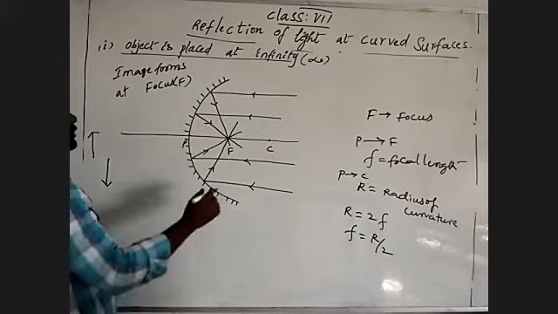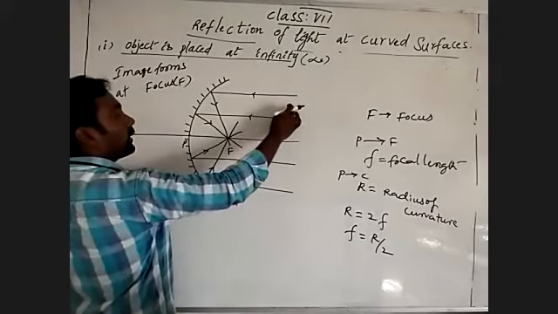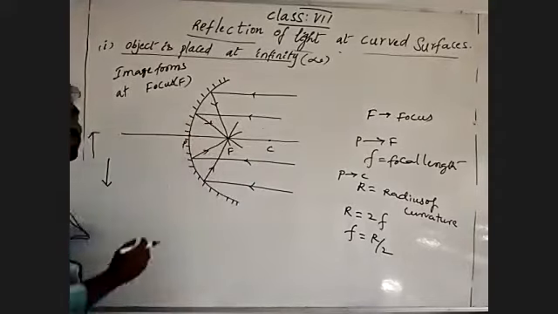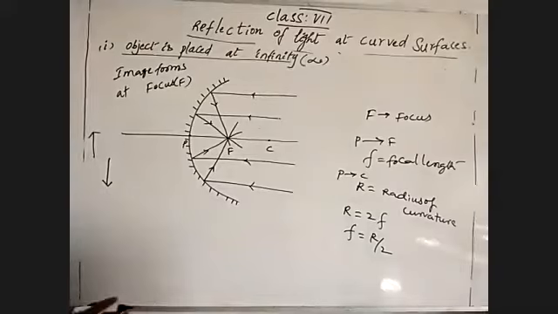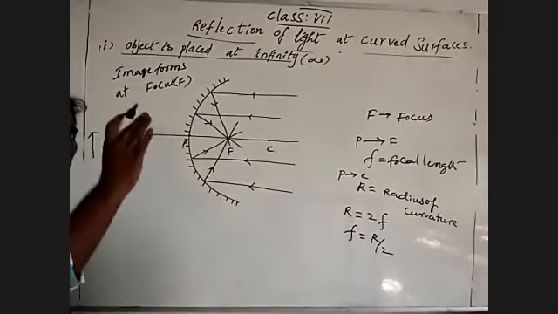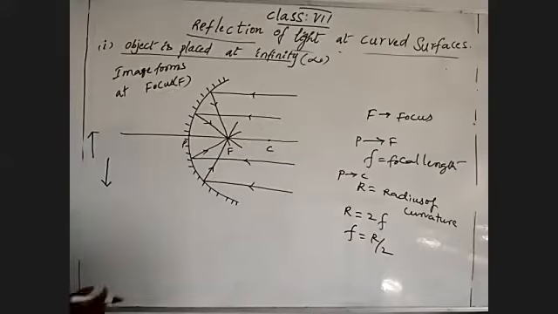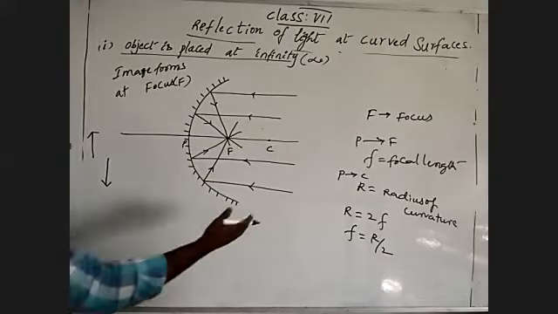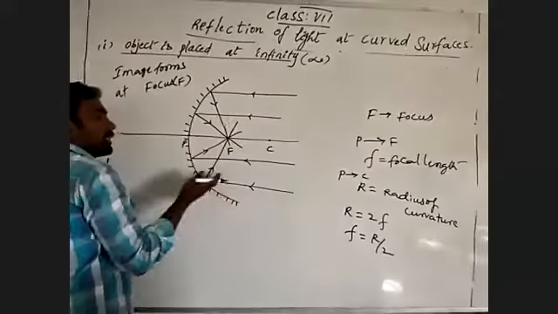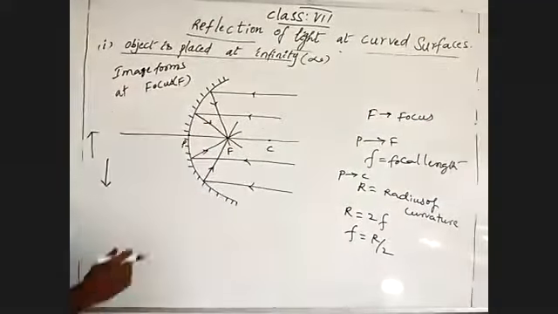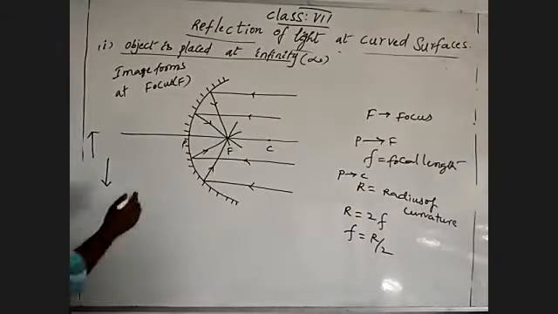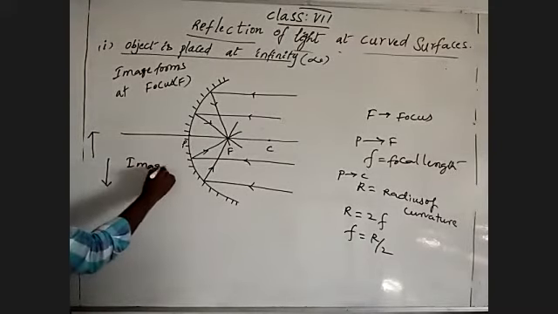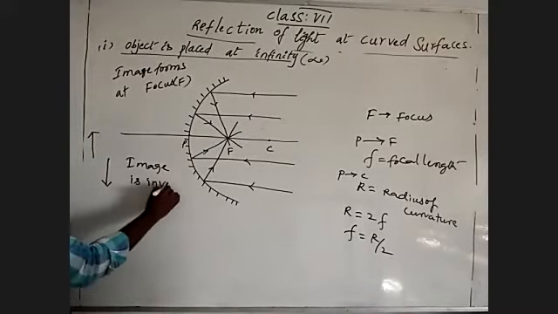Why? See, light rays are coming from the top of an object. The rays from the top of the object go downwards, and the rays from the bottom go to the top. So top becomes bottom and bottom becomes top. So the image is inverted.